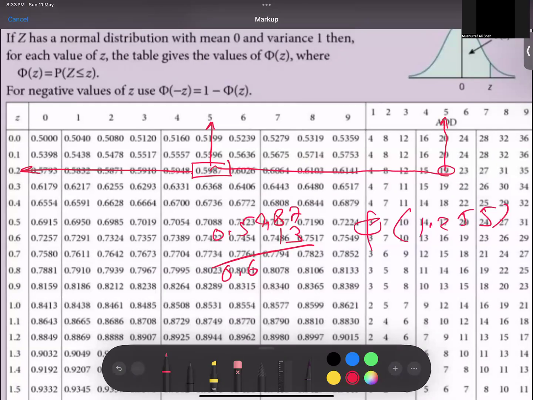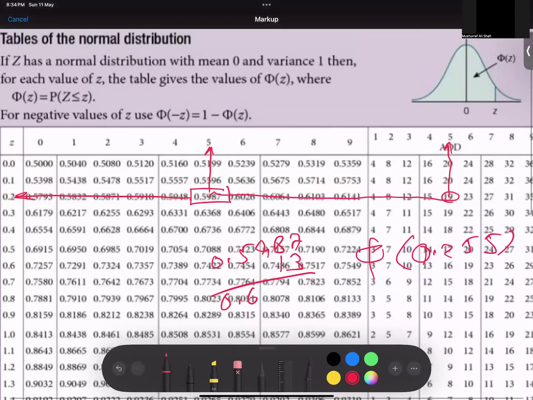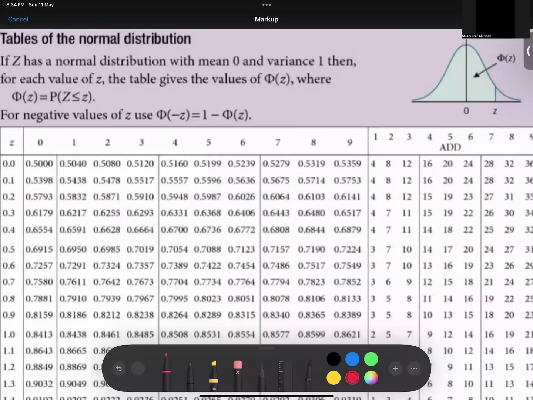So this is coming with me. Let me check once again. 0.6. Wait a minute. 0.6. Yeah, so the answer turns out to be once again 0.2, 5, not 0.255 or 53. One minute. Let me check, let me recheck it, then I make it final.